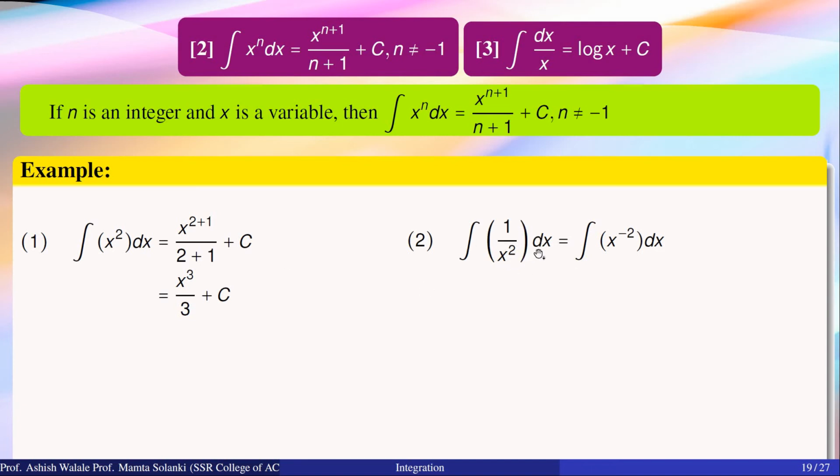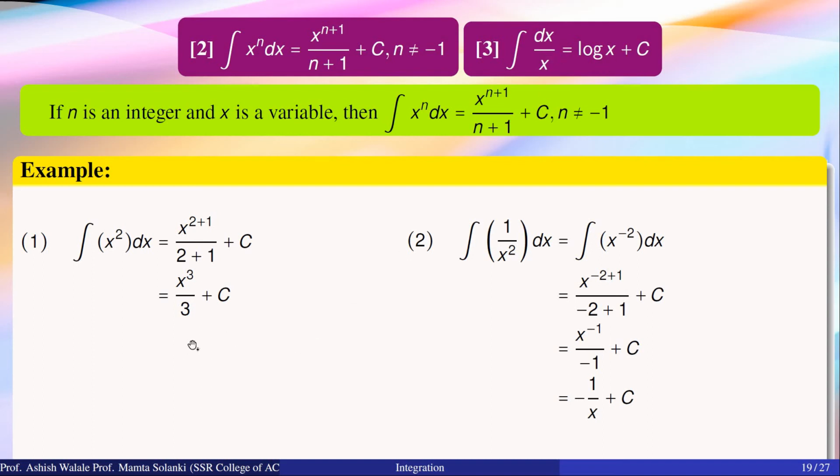Consider this example, integration of 1 upon x square dx. This term can be written as x raised to minus 2 into dx. Here again n is equal to minus 2. n is not equal to minus 1, so we apply the second formula again, x raised to n plus 1 upon n plus 1. That means x raised to minus 2 plus 1 upon minus 2 plus 1 plus constant of integration. By simplifying we get x raised to minus 1 upon minus 1 plus c, which is minus 1 upon x plus c.